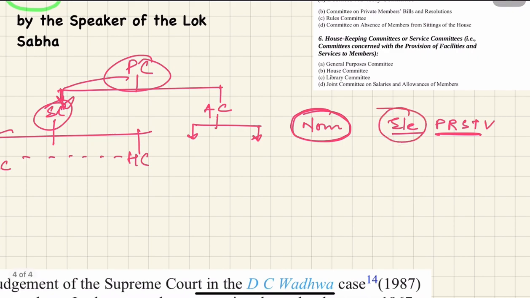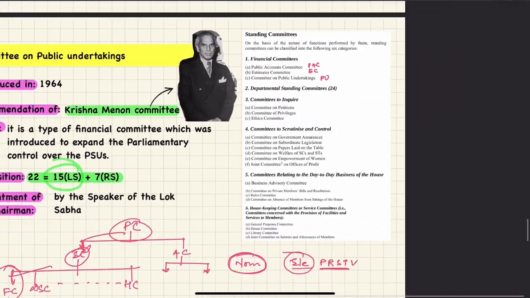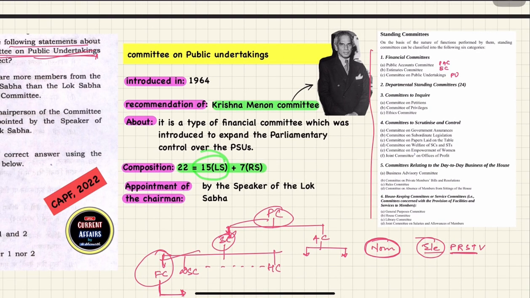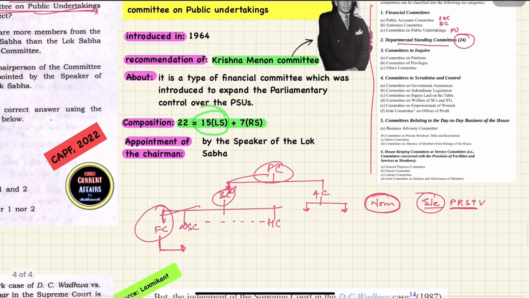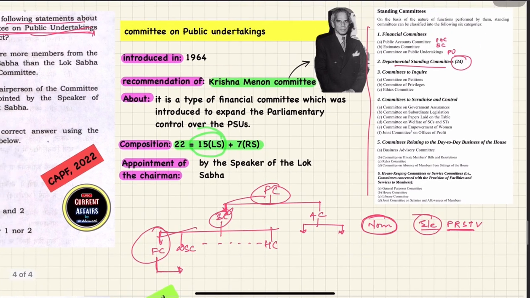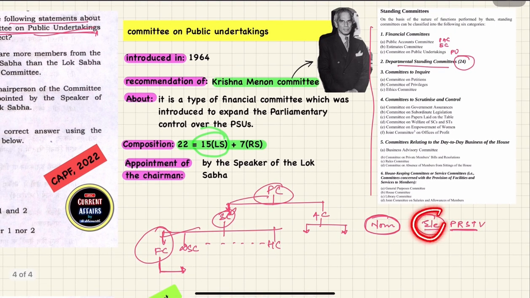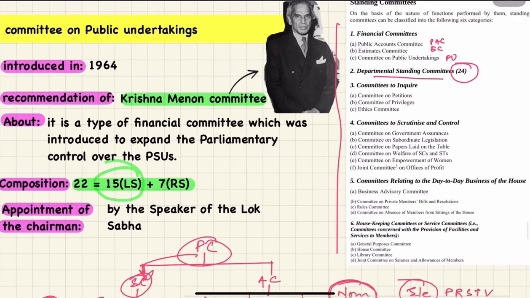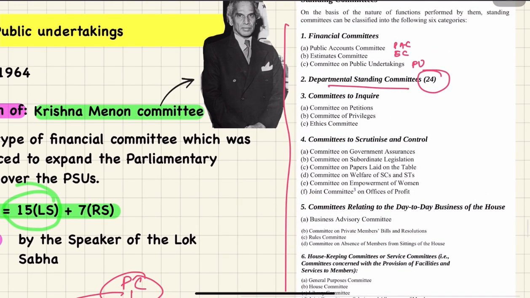Okay, so you can see that many committees are mentioned here. In the state departmental standing committee there are 24 committees. Into most of the committees the members are largely appointed through nomination. But there are only a few handful of committees into which the members are appointed through election. So it clearly signifies that we have to remember these committees.